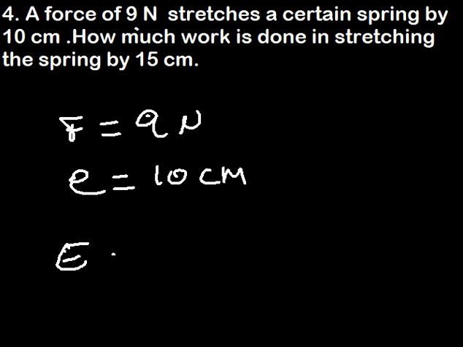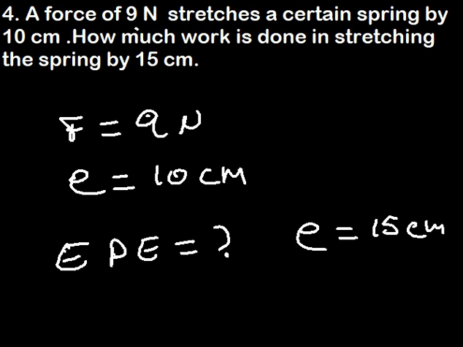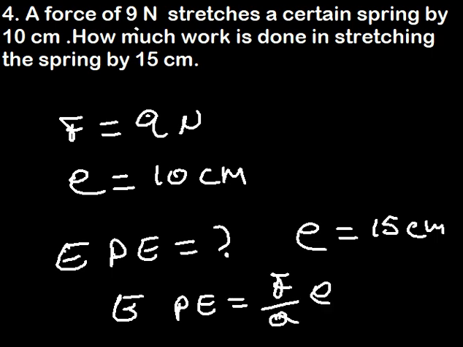So we should calculate the elastic potential energy when the extension is 15 centimeters. How should we find it? The formula for the elastic potential energy is given as the force divided by 2 times the extension.